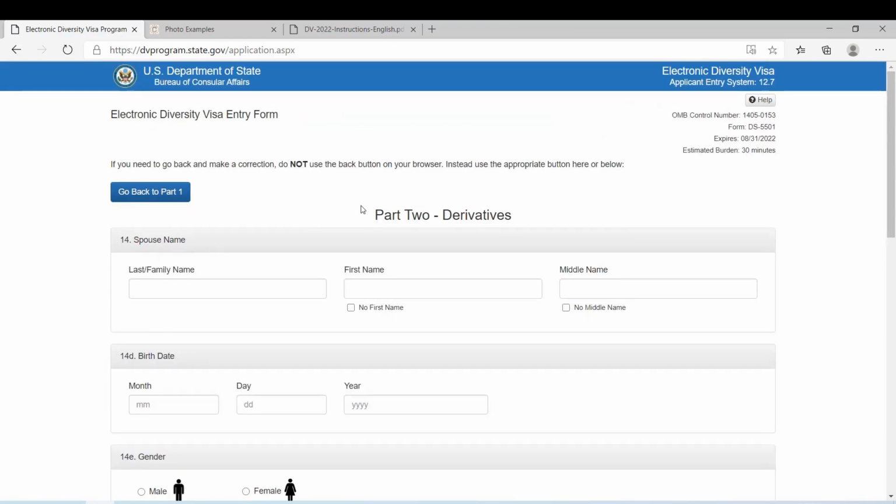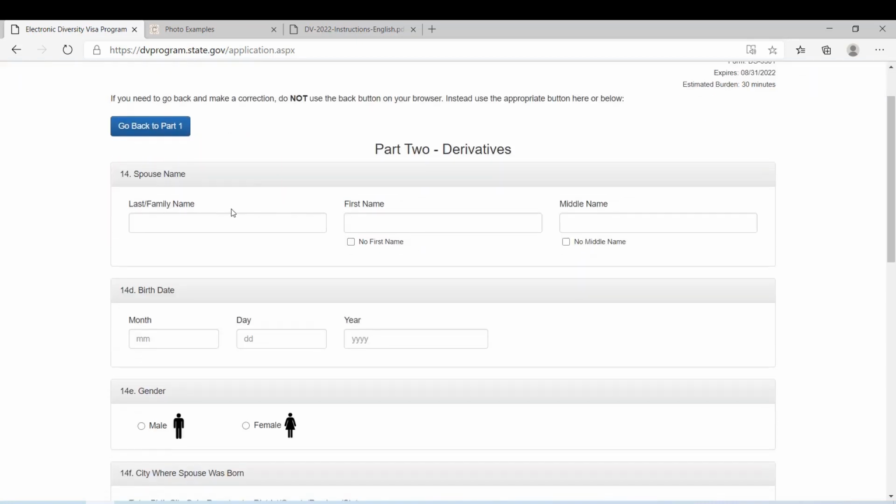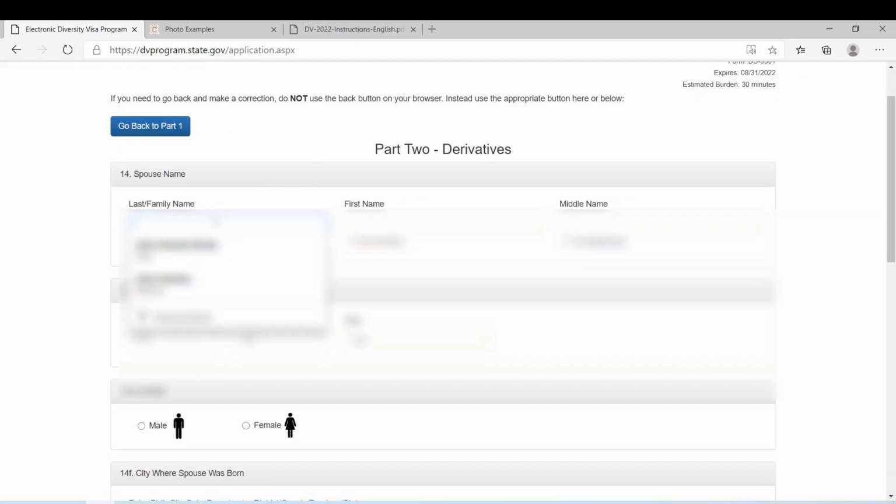Okay, so this is where it's asking about the derivative. If you select unmarried from the previous part, then you shouldn't have this part. But since I'm married, I need to enter information about my spouse. So I'm going to enter my spouse information. So the last name is basically the same as your information, like last name, first name, middle name.